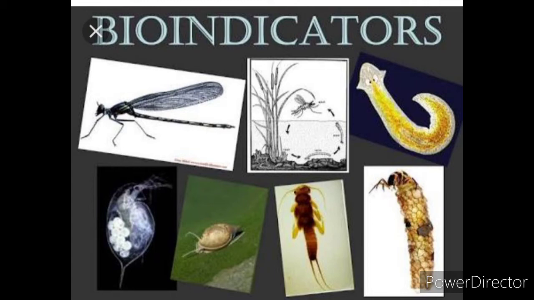These are some of the environmental parameters that may be changed because of humans. The changes will be understood by means of the biological indicators.